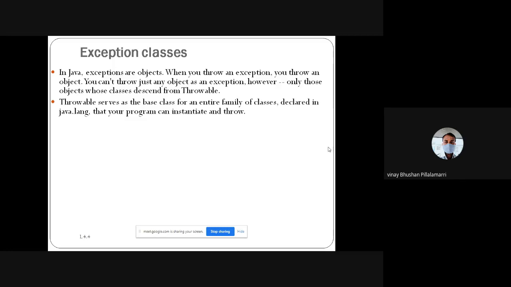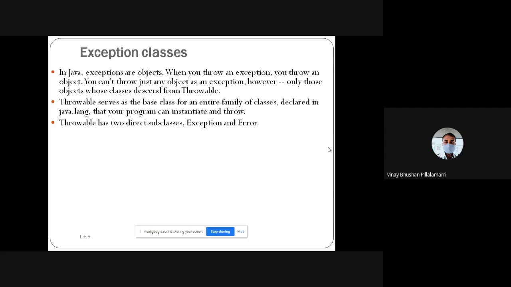The family of exception classes starts from the package java.lang, which is initiated from the Throwable class. The Throwable class is directed to its subclasses, where the exceptions and the errors might arise.